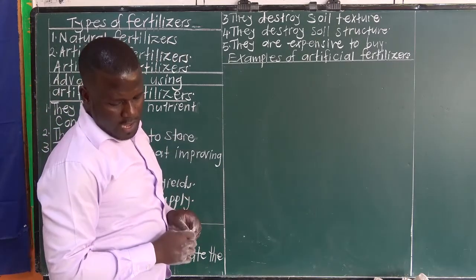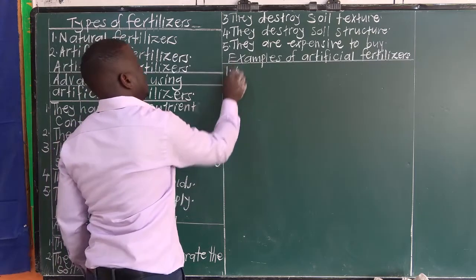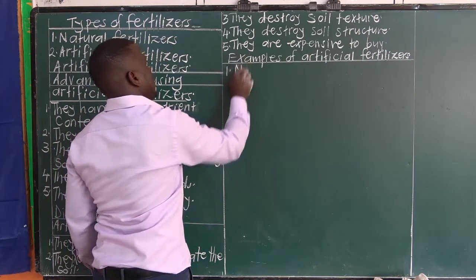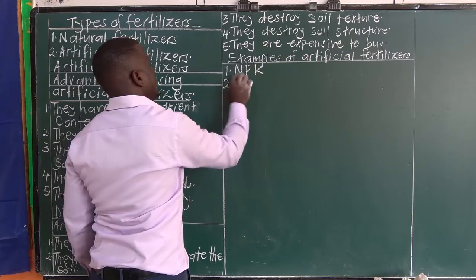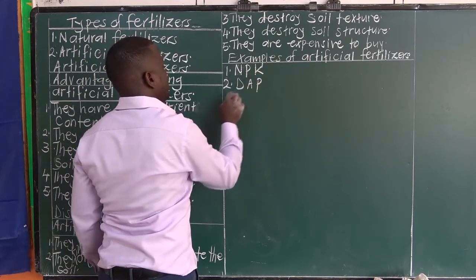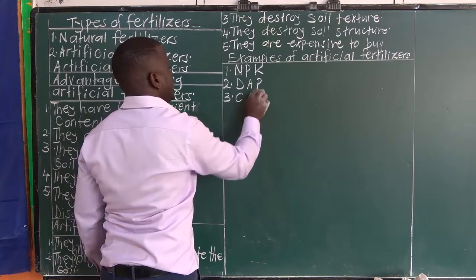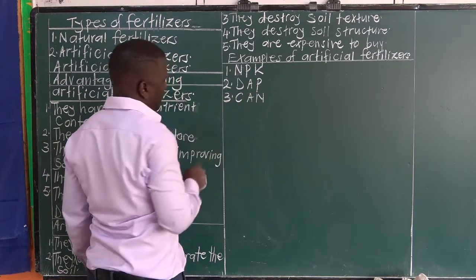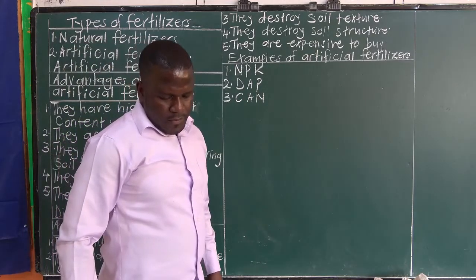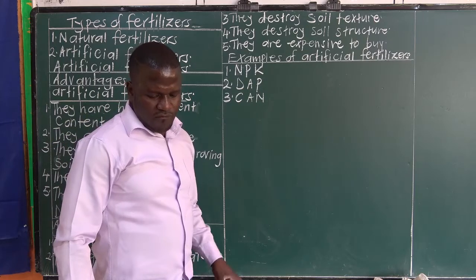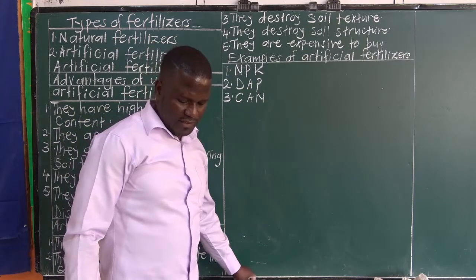One, we have what we call NPK. I won't use abbreviations. We have NPK. We have DAP. Then we have CAN. These are examples of artificial fertilizers.